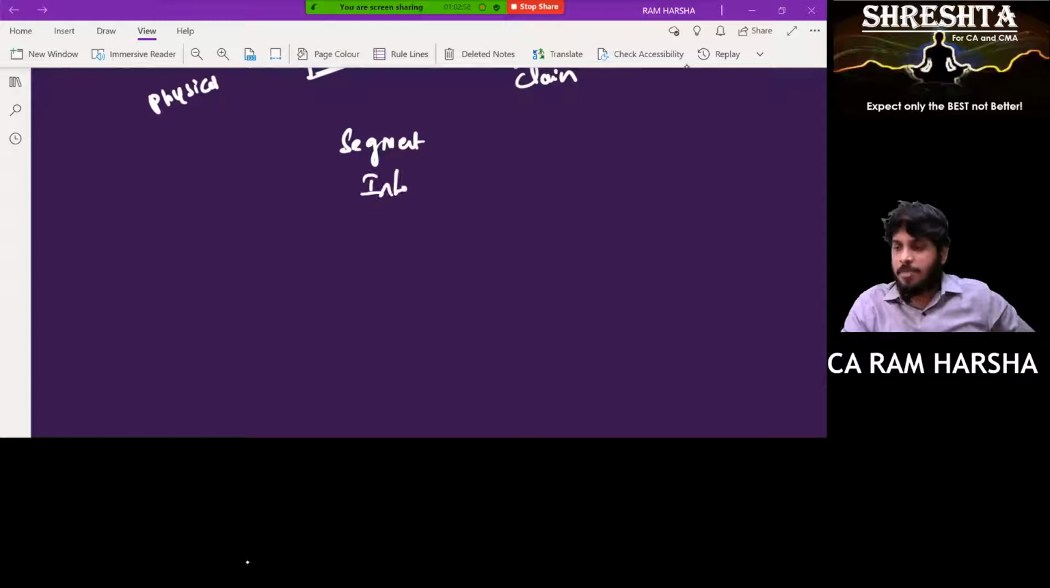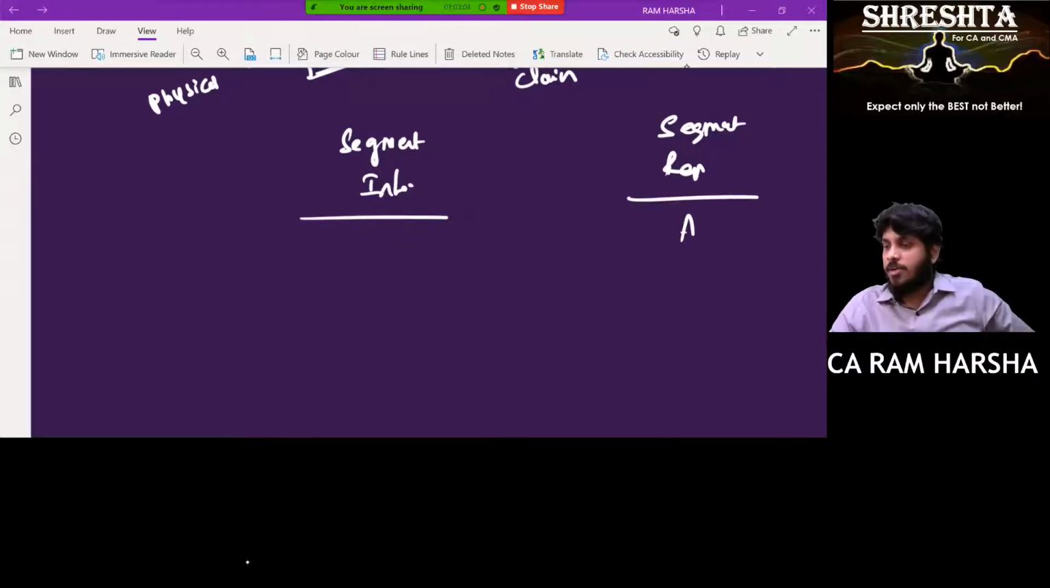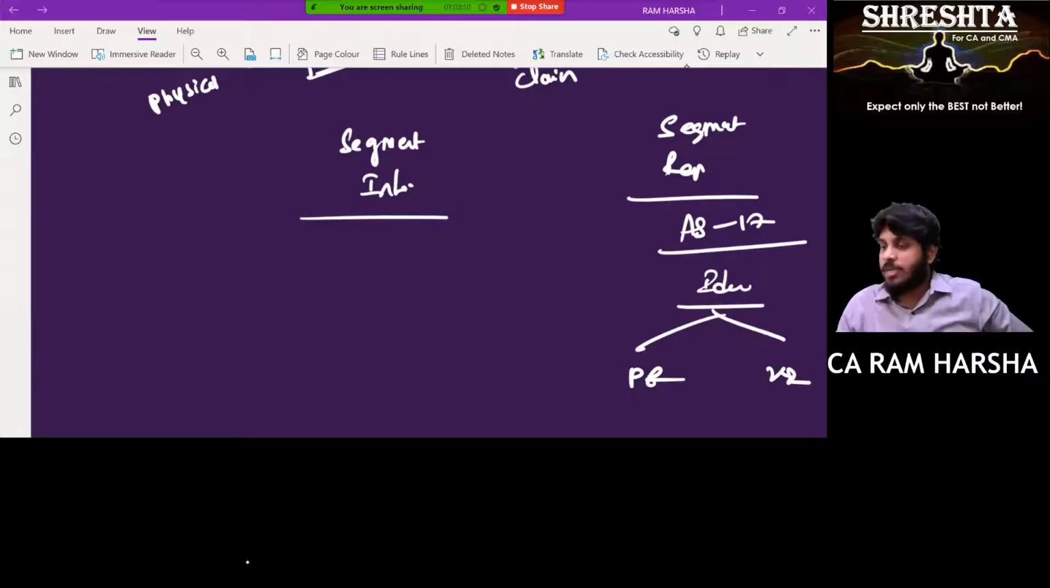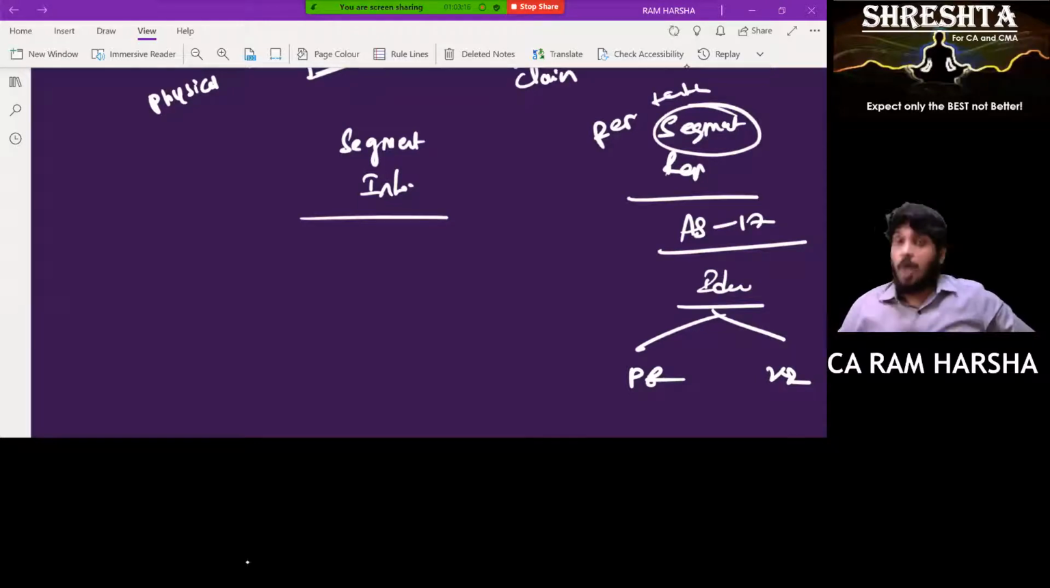First one, the easy one: segment information. What is that? You know segment reporting? There is a standard called accounting standard 17. How will you identify segments? There are 2 types, primary reporting and secondary reporting. You need to identify segments. Those segments are called reportable segments. How to identify reportable segments?